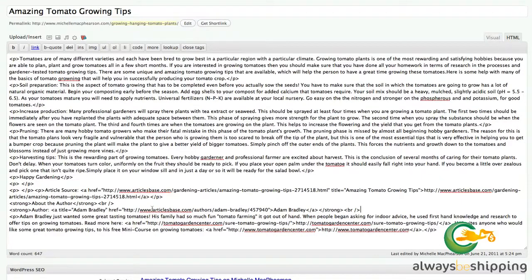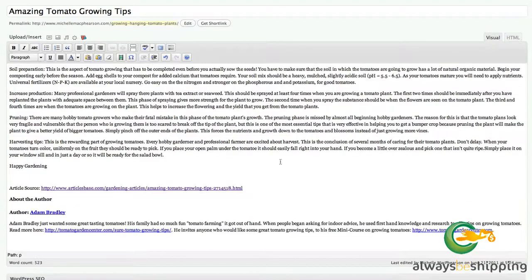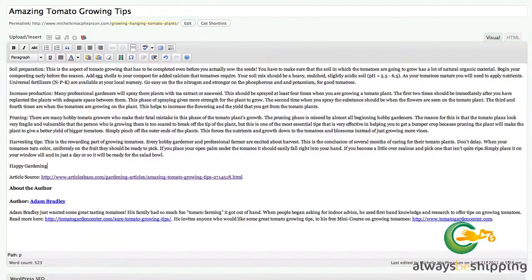There's the link to the original article. There's his author box that he wants published as well. And I am going to leave out this original paragraph, this introductory one, because I don't like it. So we go back over to visual, and here it is all formatted out for us, and you can make any corrections that you might need to there. And then let's change up the title. Amazing tips for growing your tomatoes. We'd save the draft.